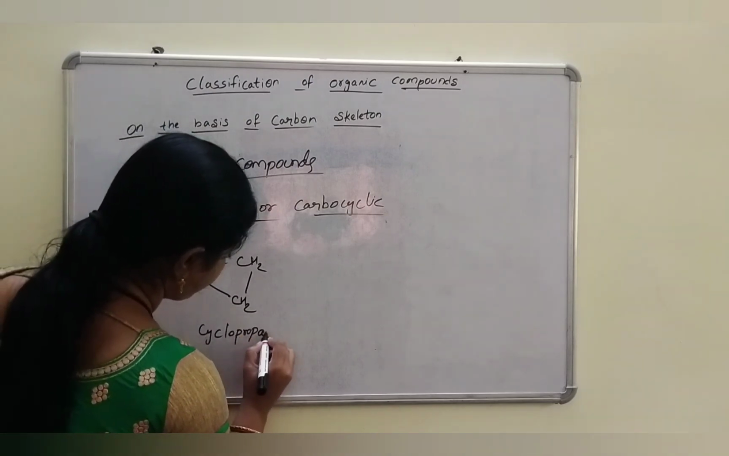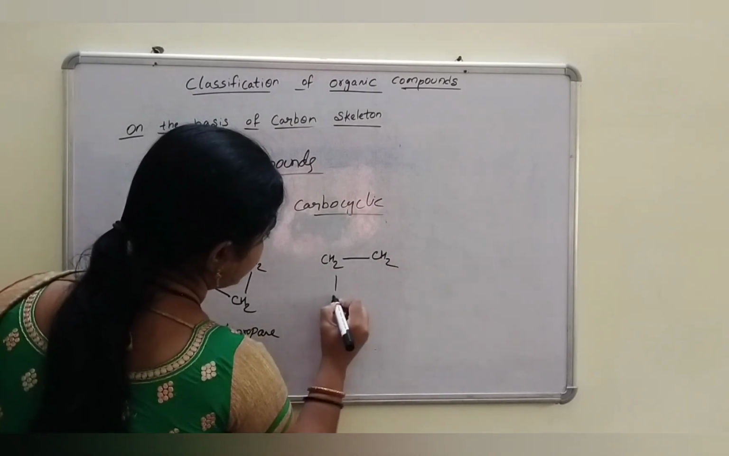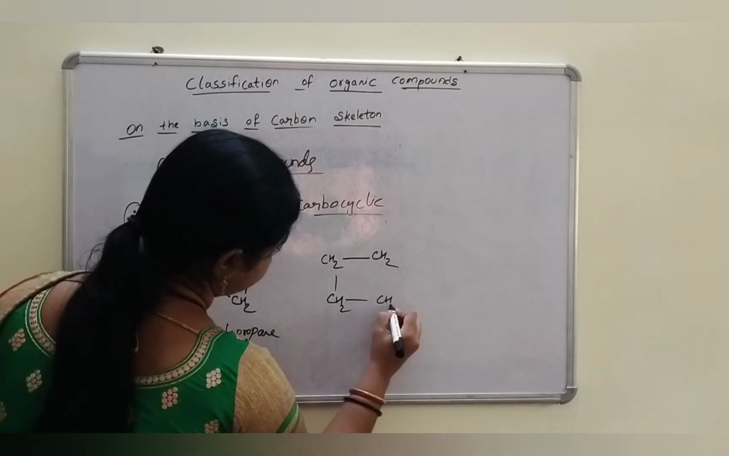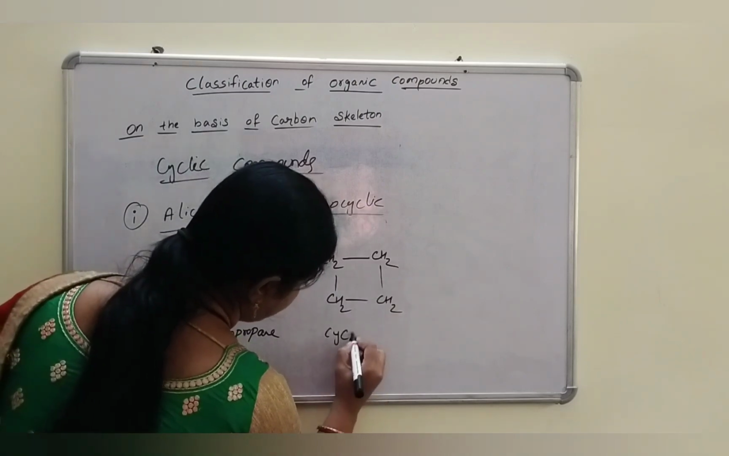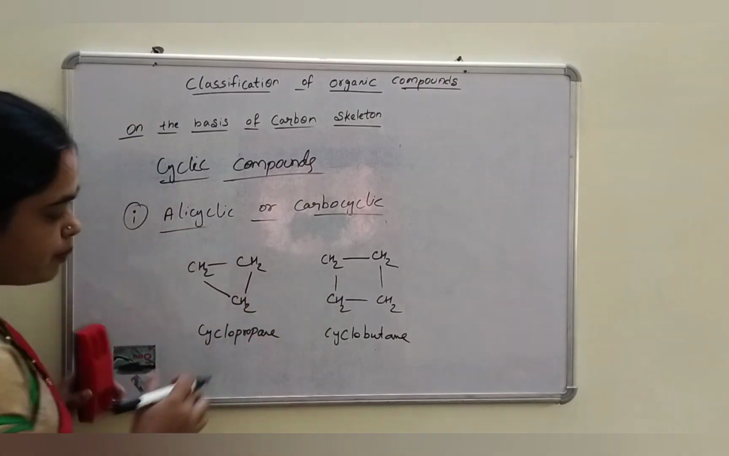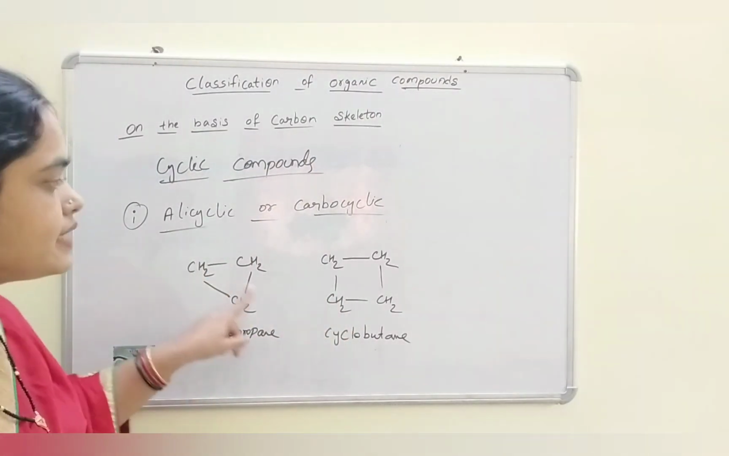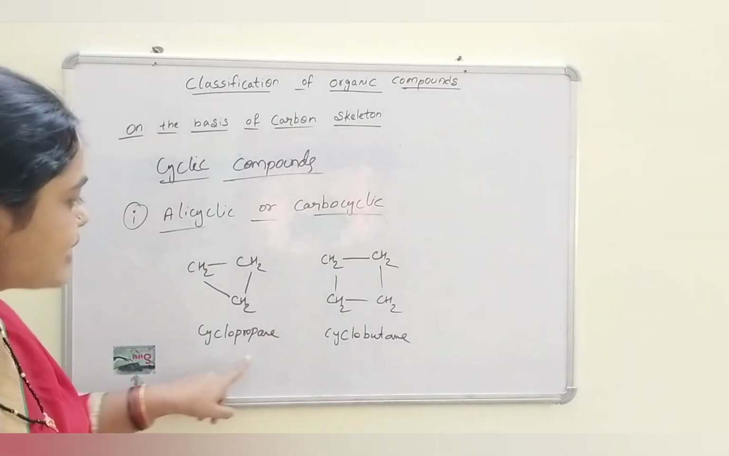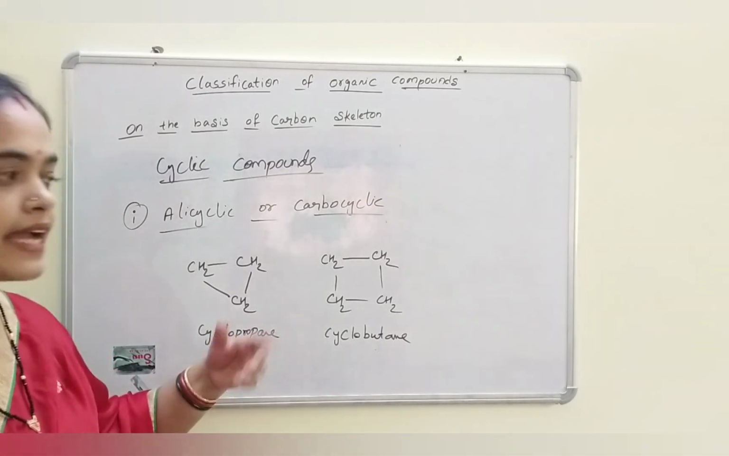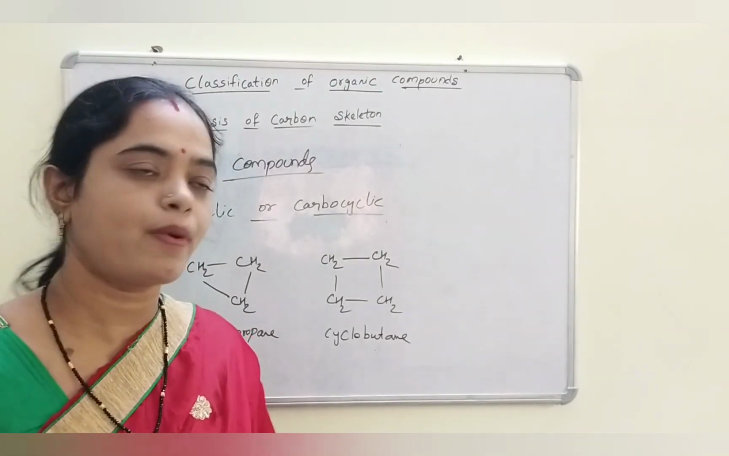Cyclopropane, cyclobutane. In these ring compounds, the carbons are present at each corner and they are in cyclic form. Example, cyclopropane, cyclobutane, cyclopentane, all these are examples of alicyclic compounds.